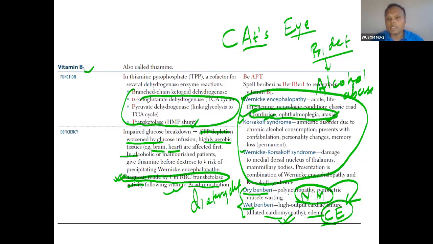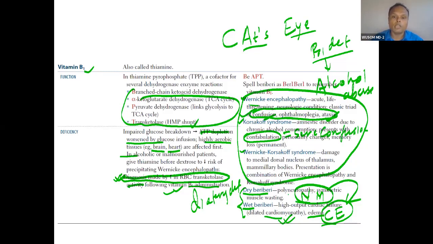And Korsakoff is just confusion, confabulation. Severe confusion. Confabulation means severe confusion, distorted memory. Sometimes this type of patient will create a false story. A false story will emerge in his brain. This is called distorted memory, hallucination type of memory. False memory with severe confusion.